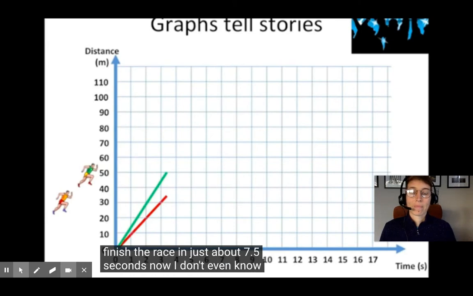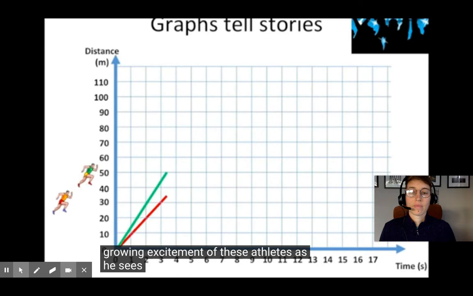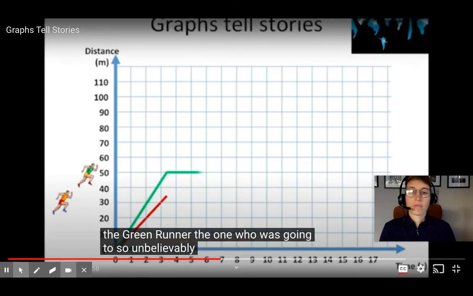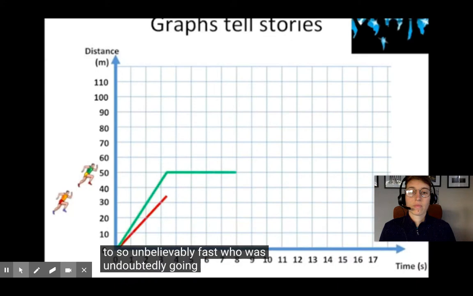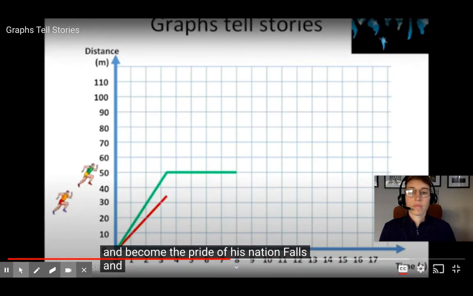Now, I don't even know if this is humanly possible, but play along with me for a minute and try to imagine the growing excitement of this athlete as he sees the finishing line approaching. But something terrible happens. The green runner, the one who was going so unbelievably fast, who was undoubtedly going to win the gold medal and become the pride of his nation, falls.